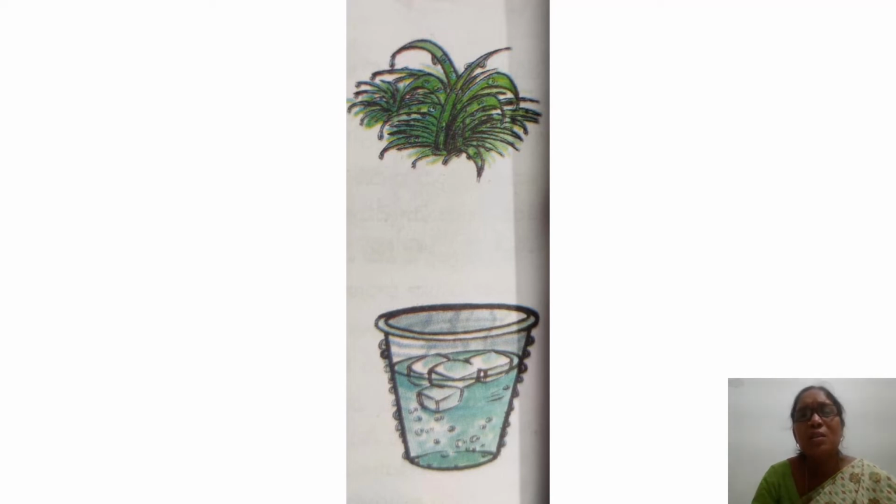Here also see. In the leaf also the same thing. What happened?